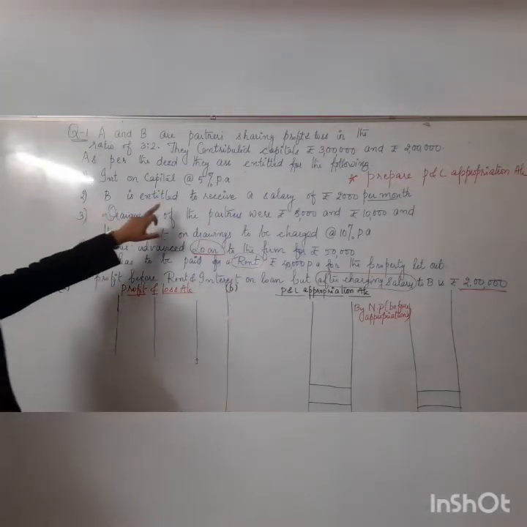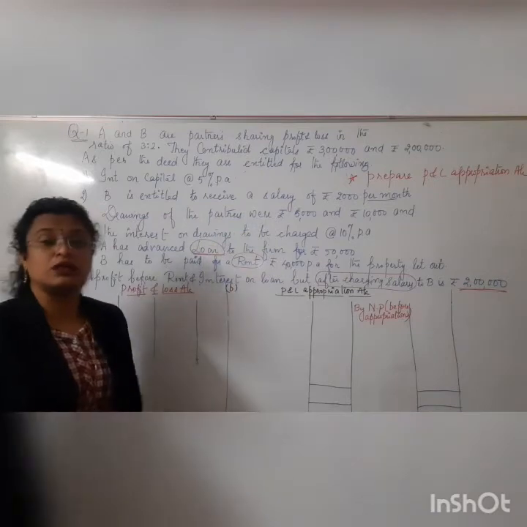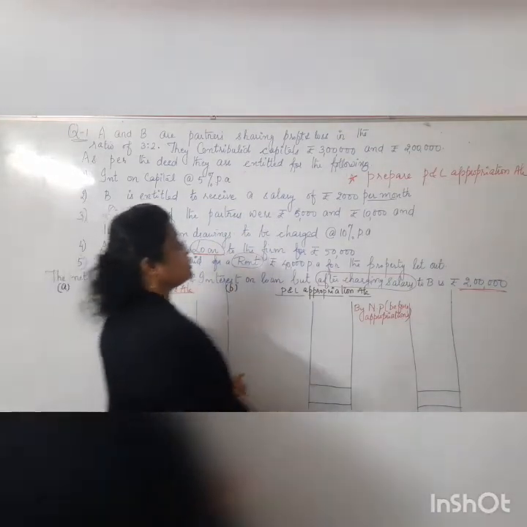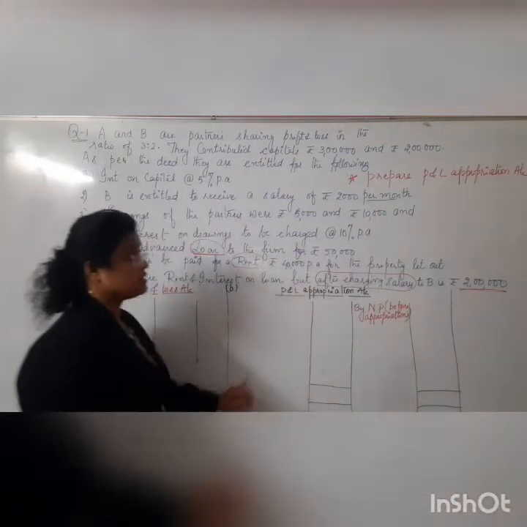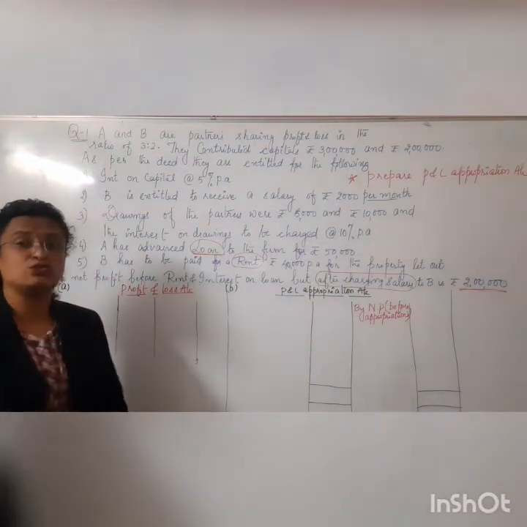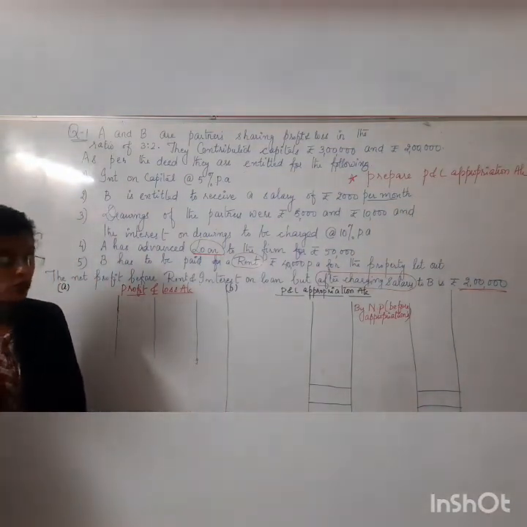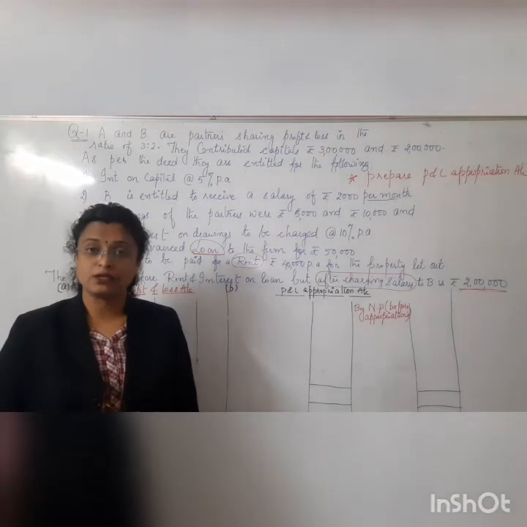B is entitled to receive a salary of how much? That is 2,000 per month. Okay, children, now 2,000 per month stands for what? That is the monthly basis. B is getting 2,000, so on a yearly basis, how much should B get? 2,000 into 12, that is 24,000.